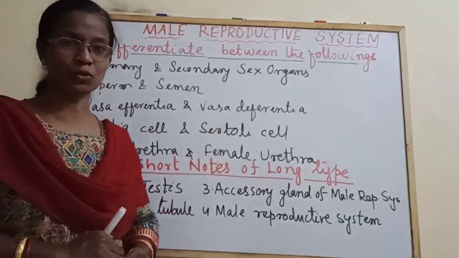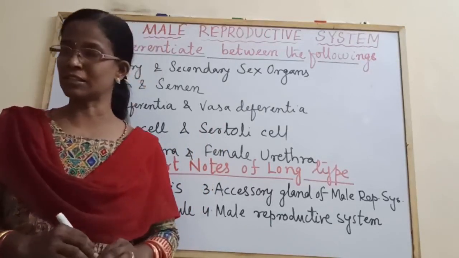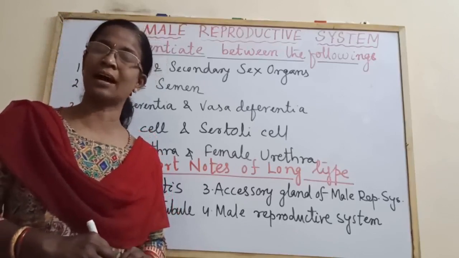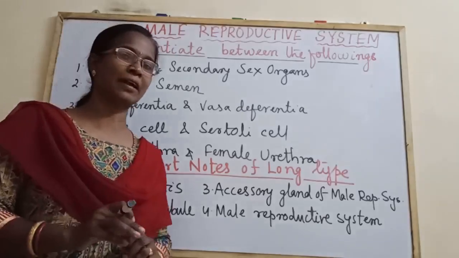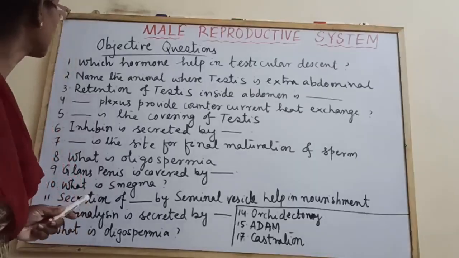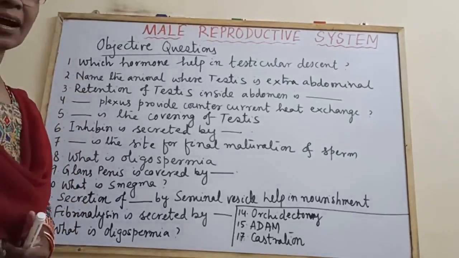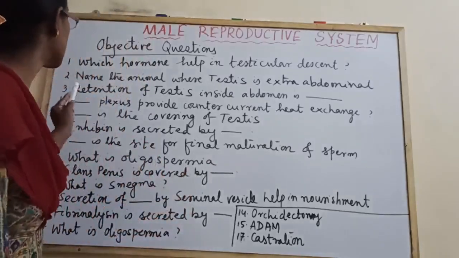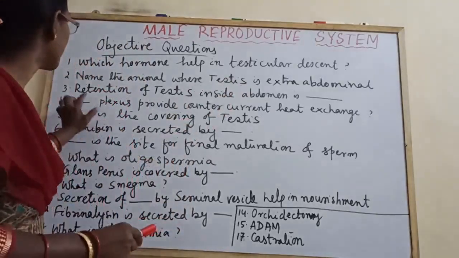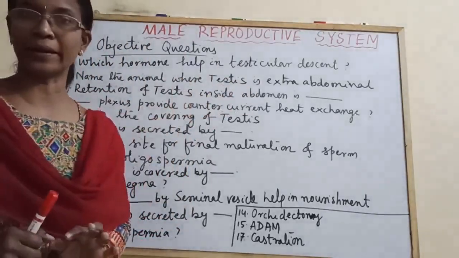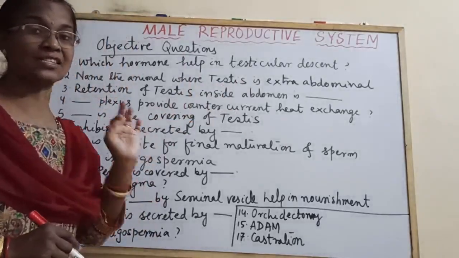Okay, now let us discuss some of the objective questions. All the objective questions which are in the materials or in the textbook are important to know, and you have to go through them. Due to lack of time, I am going to discuss a few questions on the male reproductive system. Which hormone helps in testicular descent? The answer is anti-Mullerian hormone. Name the animals where the testis is extra-abdominal: the elephant and the sea cow. The retention of the testis inside the abdomen is cryptorchidism. While writing, you have to give the spelling correctly.